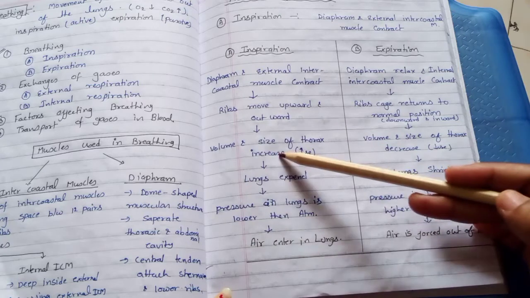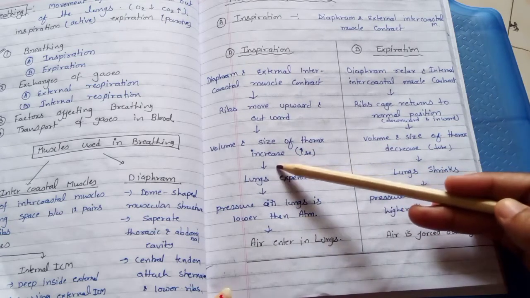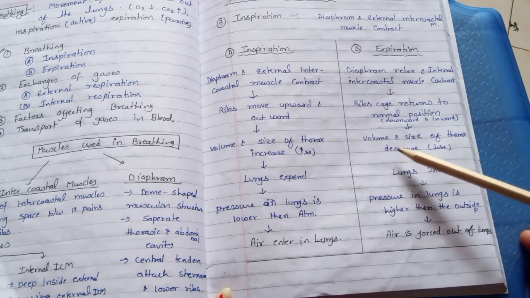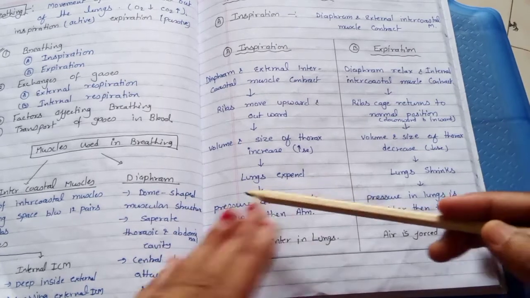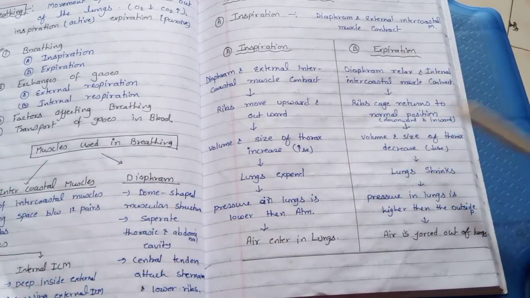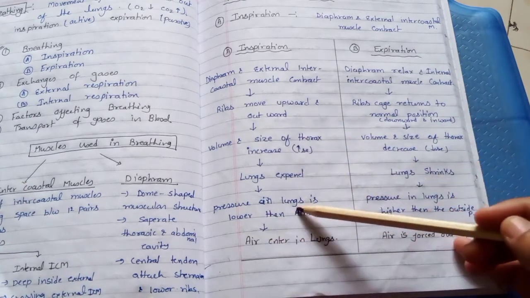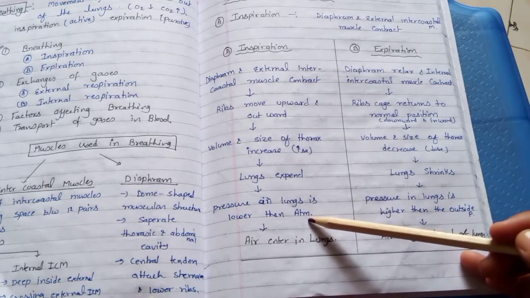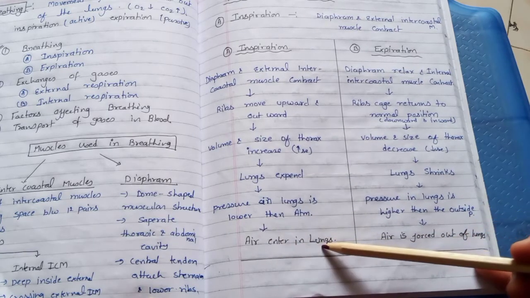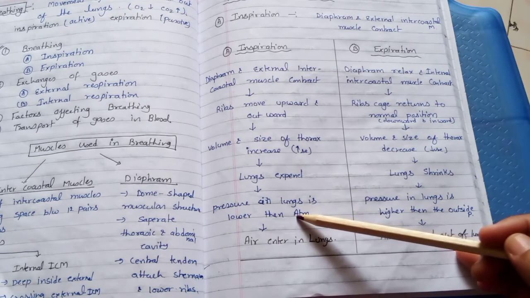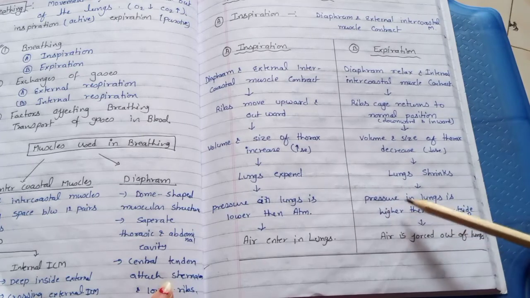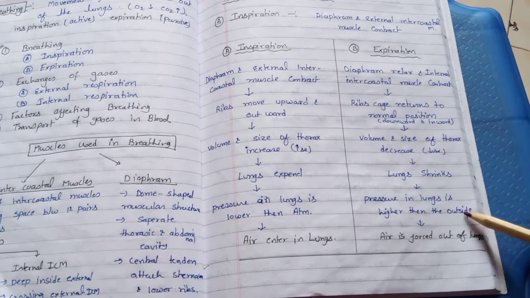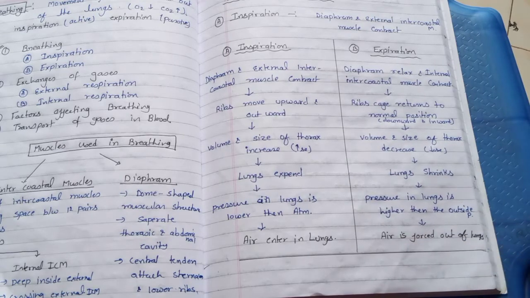In inspiration the volume and size of the thorax increase, and in expiration the volume and size of the thorax decrease. In inspiration the lungs expand, meaning they increase in size, and in expiration the lungs shrink and reduce in size. In inspiration the pressure in the lungs is lower than the atmosphere, so air enters the lungs, because air always flows from higher pressure to lower pressure. In expiration the pressure in the lungs is higher than the outside atmosphere, so air is forced out.